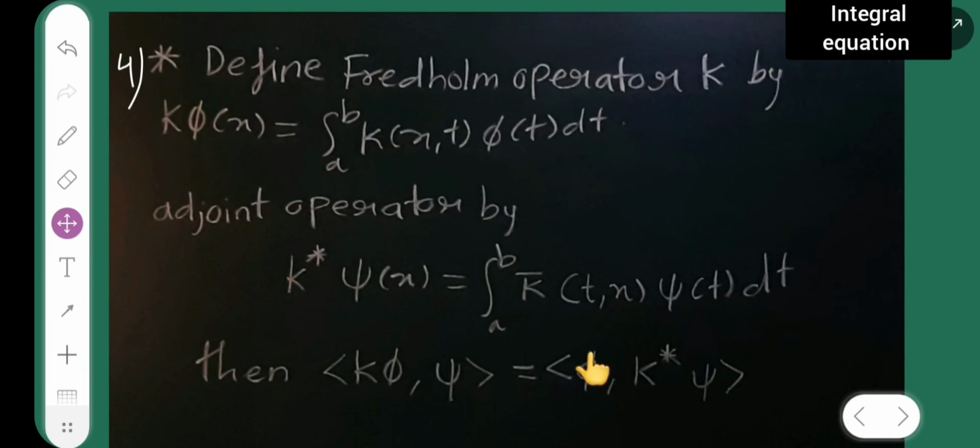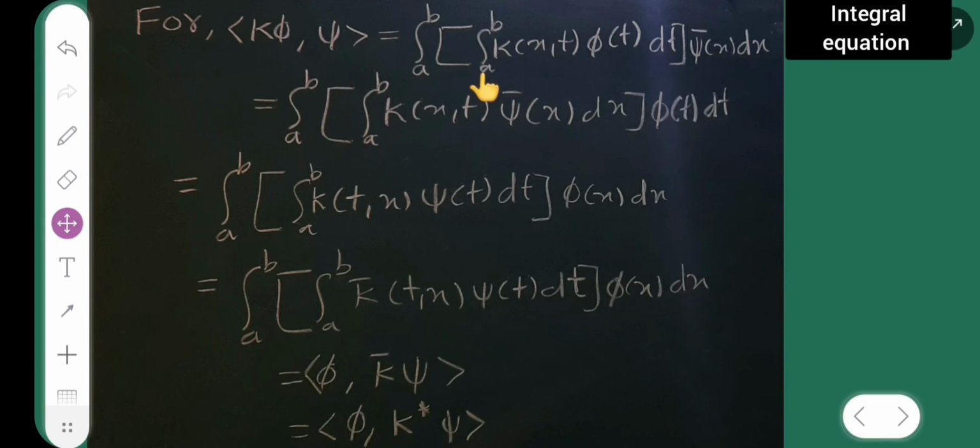Next I have my fourth one. I have to define the Fredholm operator K by K phi of x is equal to integral from a to b of k of x comma t phi of t dt, and define the adjoint operator by K star psi of x equal to integral from a to b of k bar t comma x psi of t dt. Then inner product K phi comma psi is equal to inner product phi comma K star psi. So I have proved this part over here.